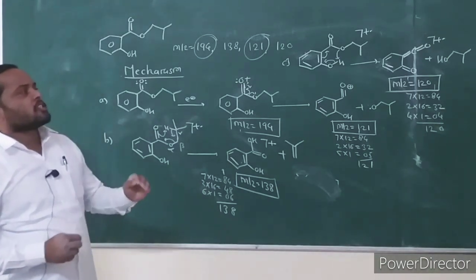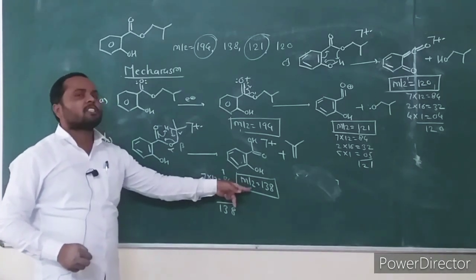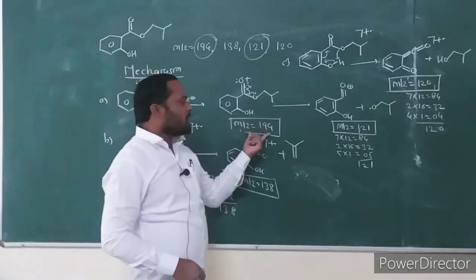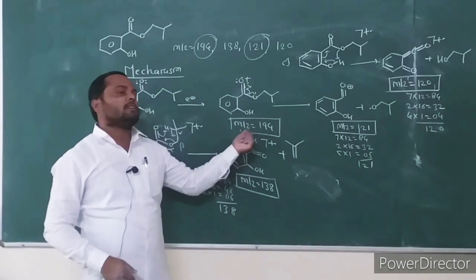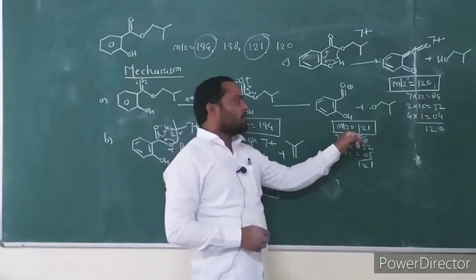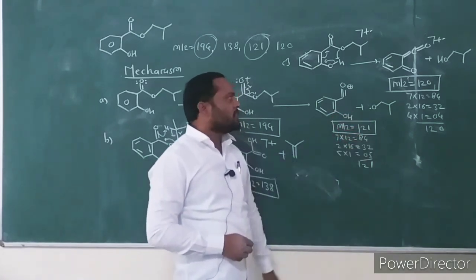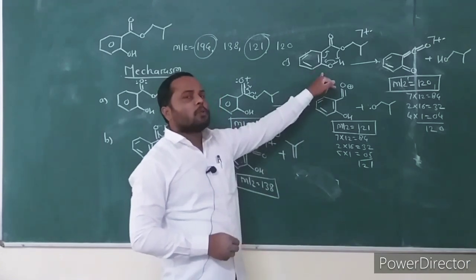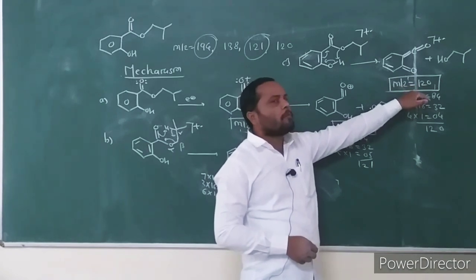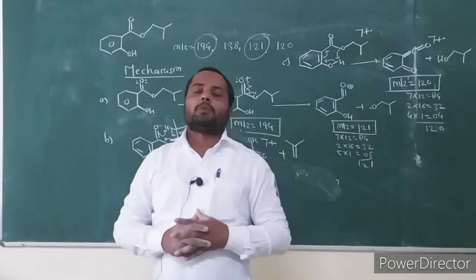These are the structures of the fragments. This is the structure of the fragment ion at mass to charge ratio 138. It is formed by McLafferty fragmentation. This is the molecular ion; its mass to charge ratio is 194. It undergoes alpha cleavage to give this acylium ion fragment at mass to charge ratio 121. And this carbonyl compound has an ortho substituent, so it undergoes ortho effect. This ortho effect fragment ion is formed at mass to charge ratio 120. But today we stop here.